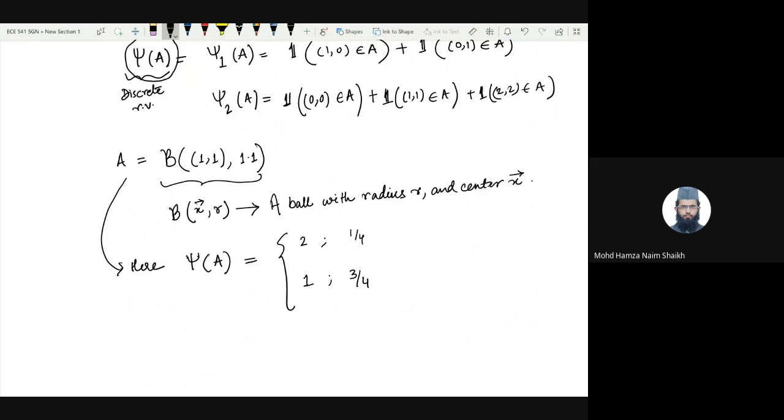Yeah, I hope this example is clear for everyone. Is there anyone who has not understood how we get to this random counting measure? So psi A is to say that we are counting the random variable which denotes the number of points falling inside of A. If there is any question, please let me know right now.